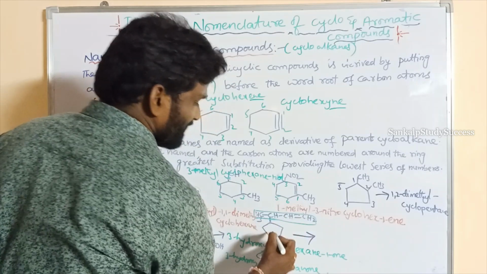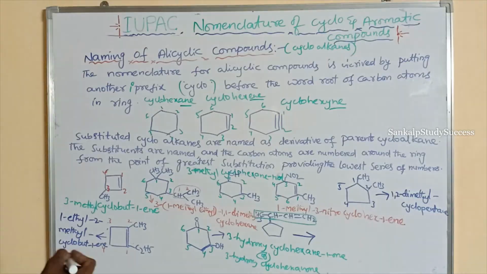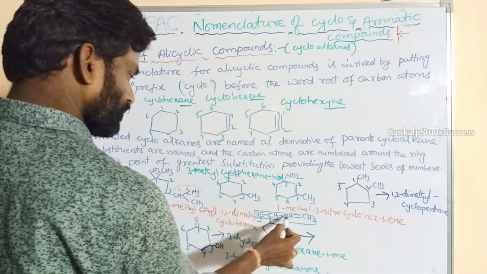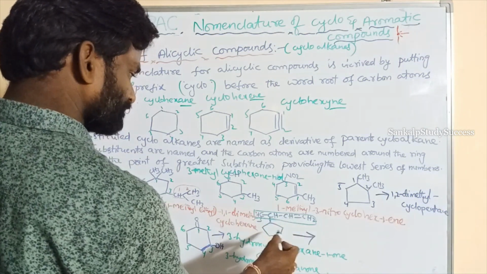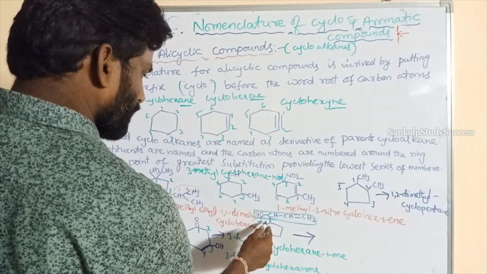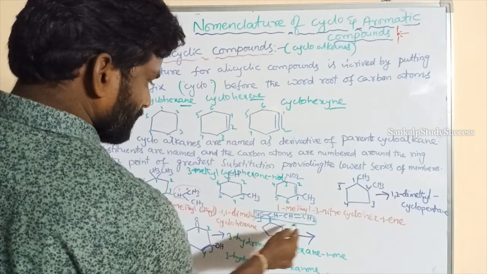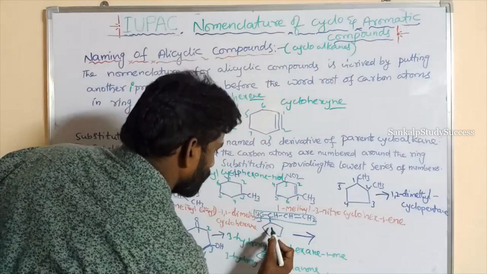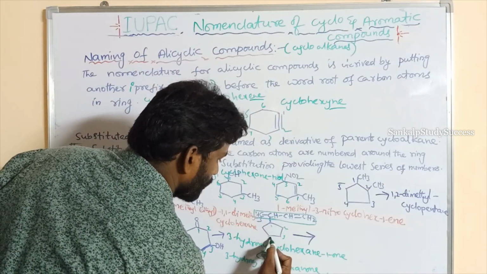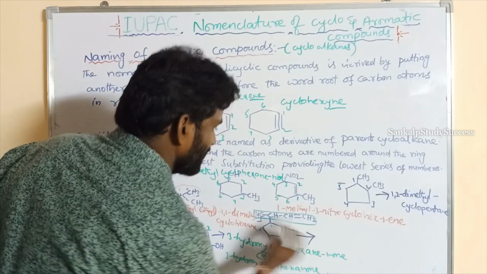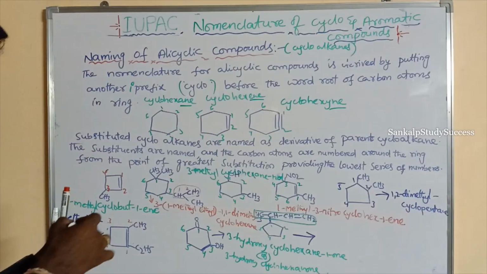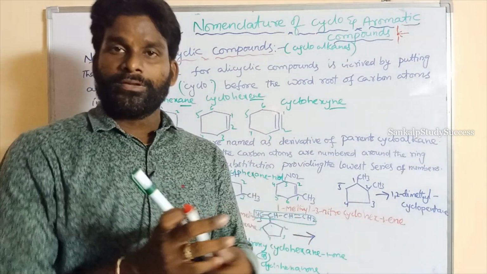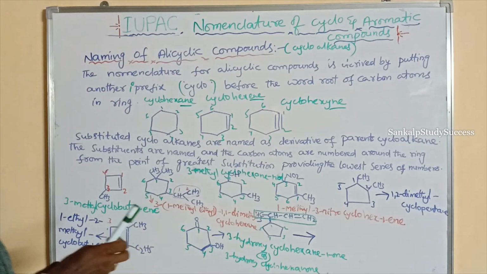But the cyclic structure contains how many carbons? 1, 2, 3, 4, 5. The cyclic structure contains 5 carbons, but the straight chain contains 4 carbons, which is taken as the parent chain.